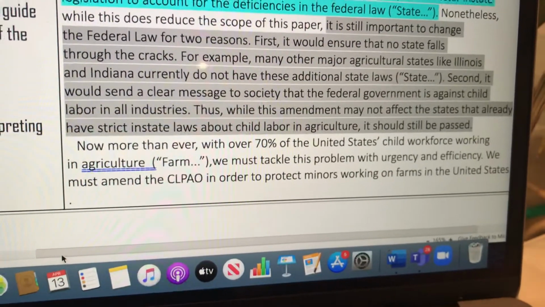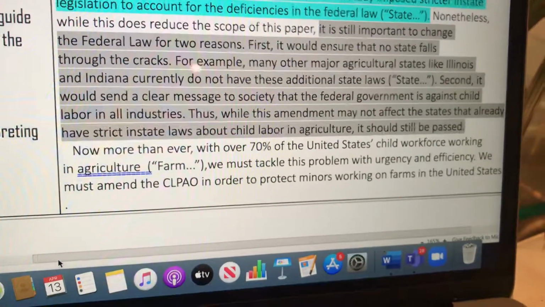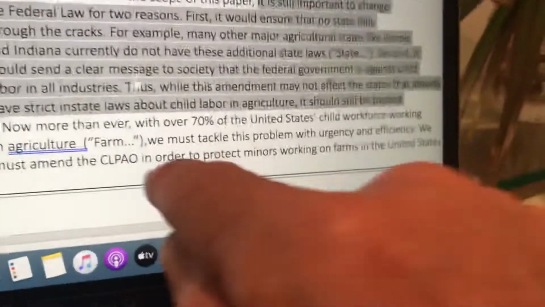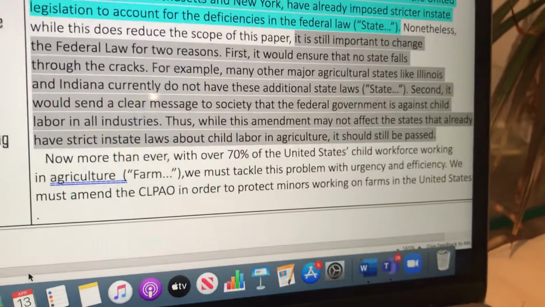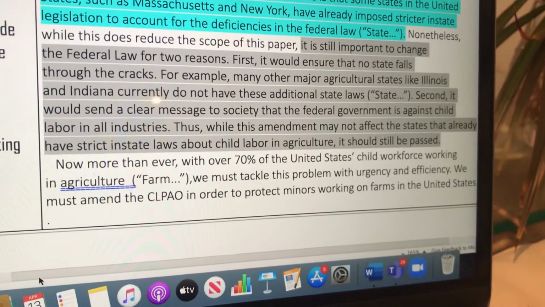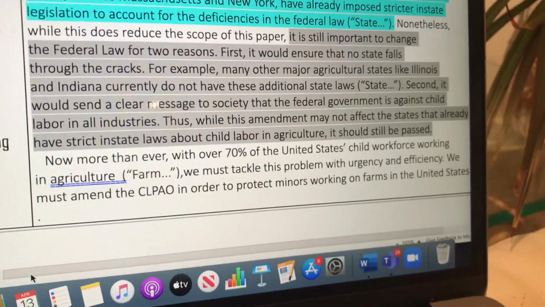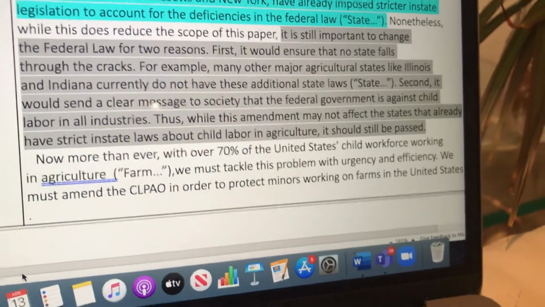So this solution ends, "Now more than ever, with over 70% of the United States workforce working in agriculture," and there's a citation again, "we must tackle this problem with urgency and efficiency. We must amend the CLPAO in order to protect minors working on farms in the United States."